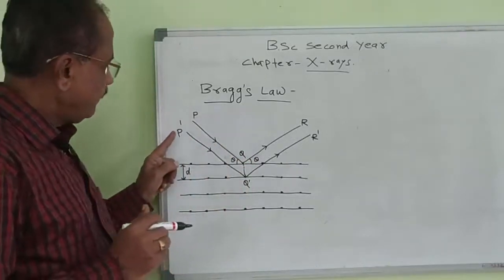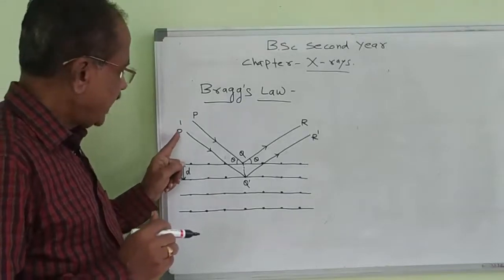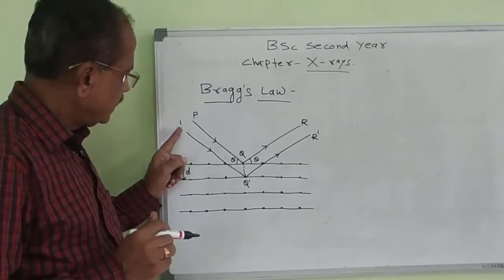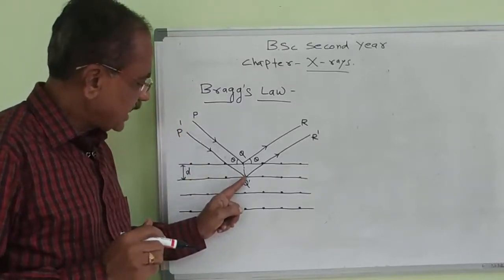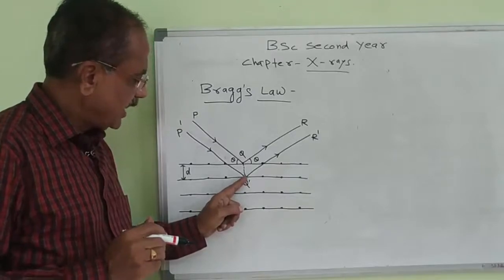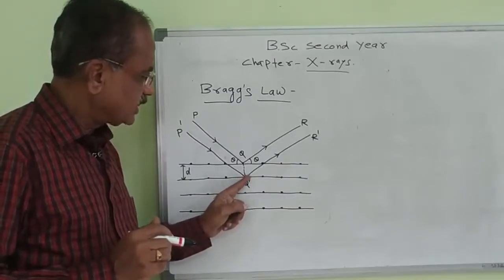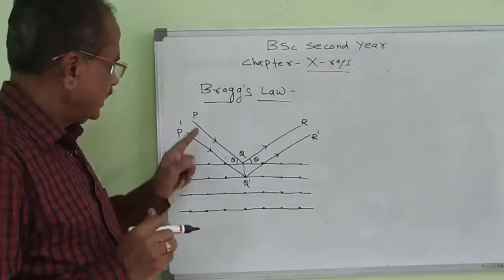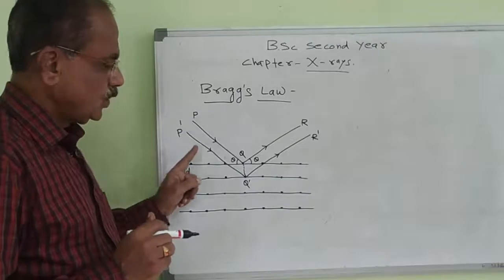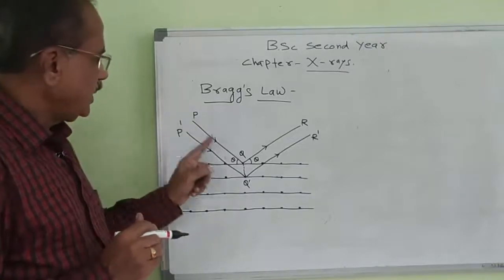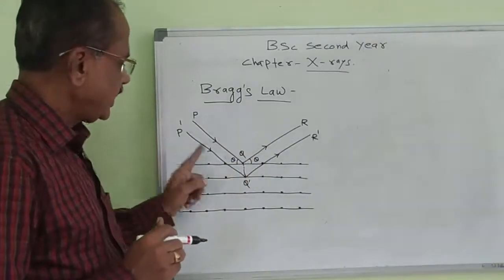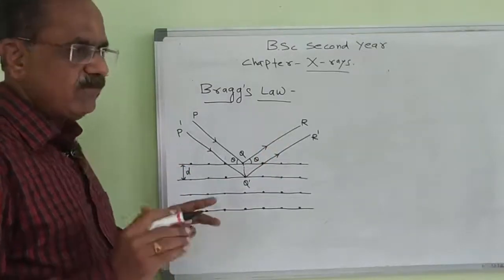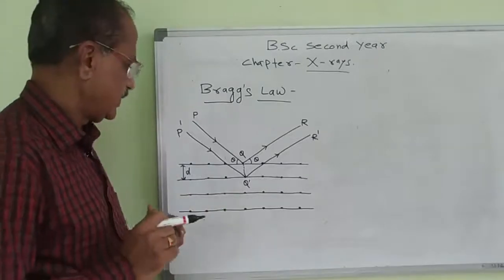Similarly, another ray P dash is incident from the point P dash on the second layer at point Q dash and is reflected from this point Q dash in the direction R dash. Here are two rays, PQR and P dash Q dash R dash, from two different crystal lattice points.